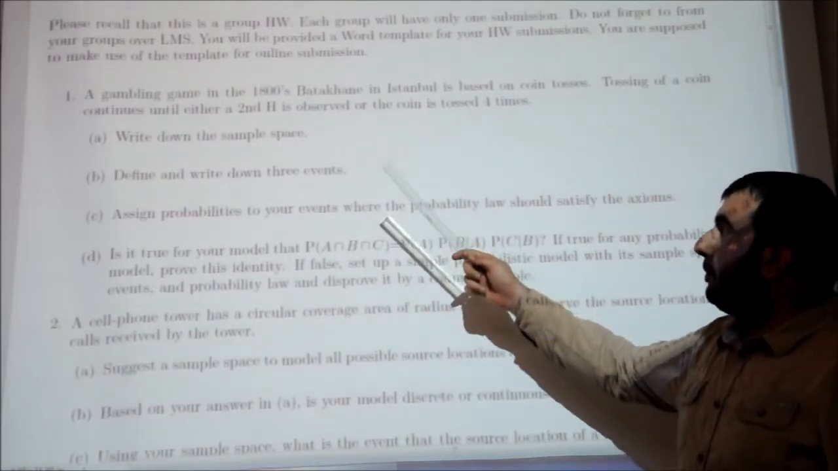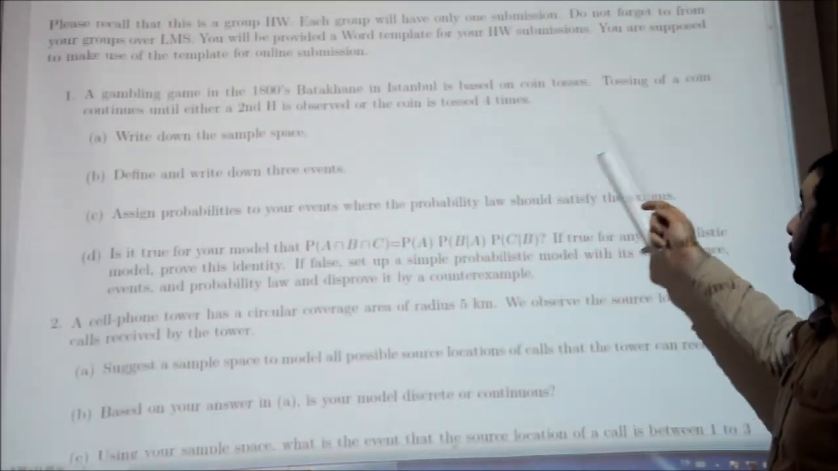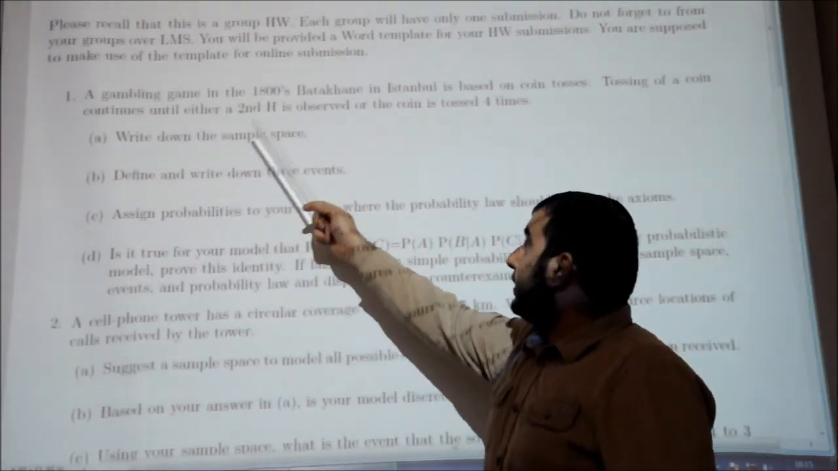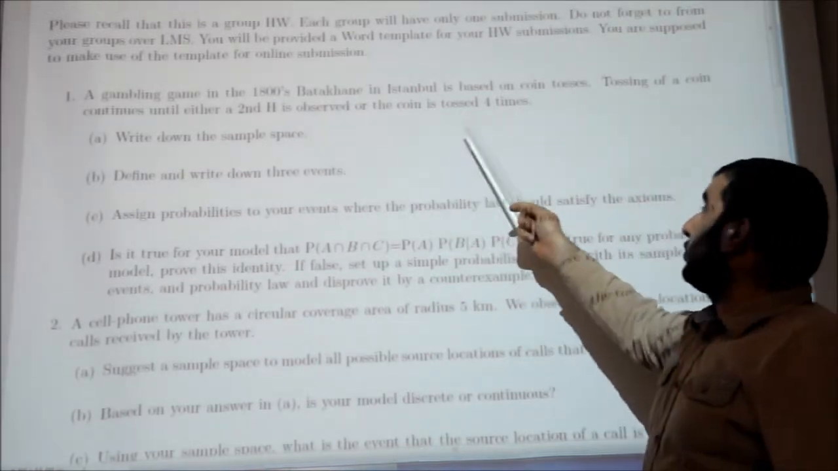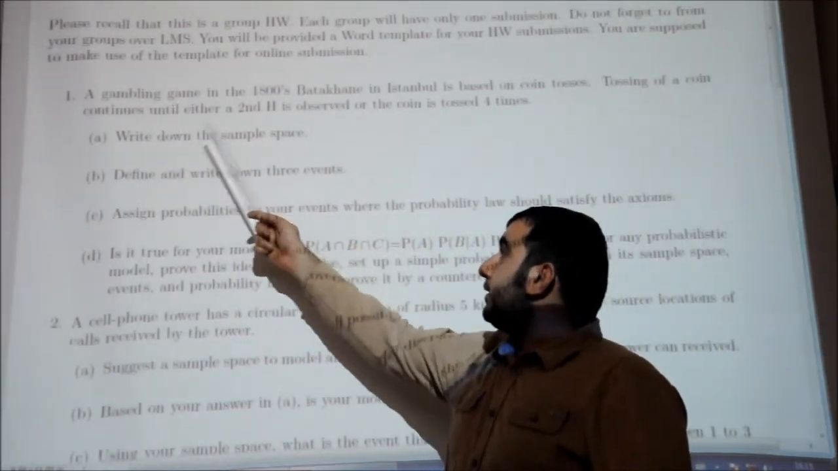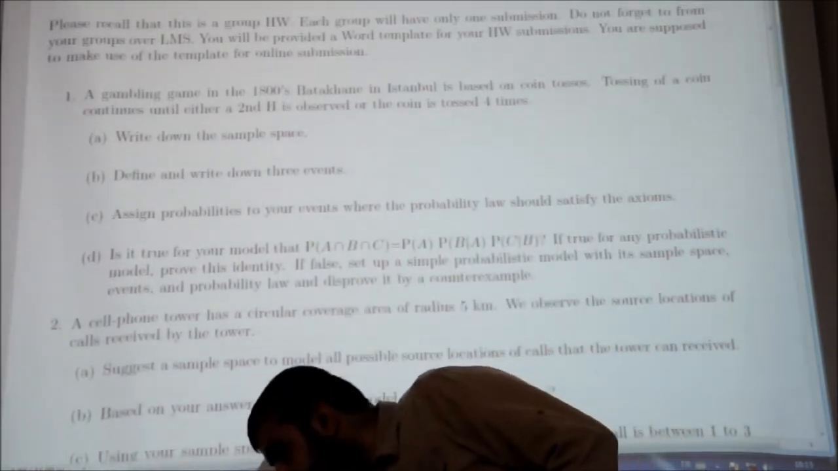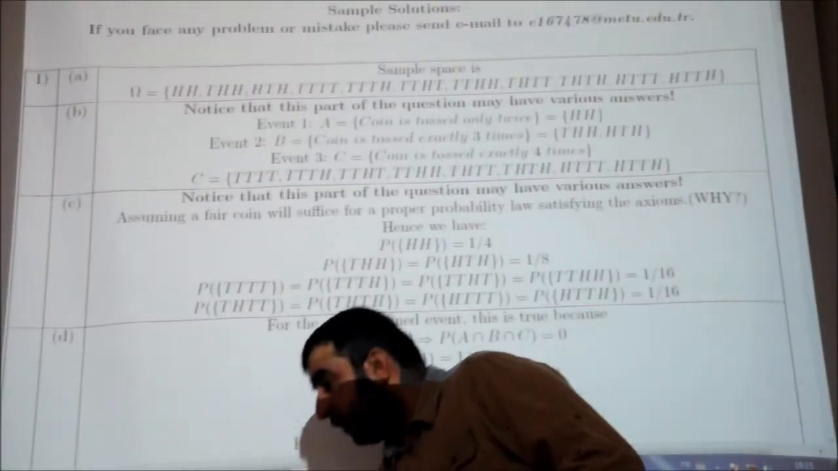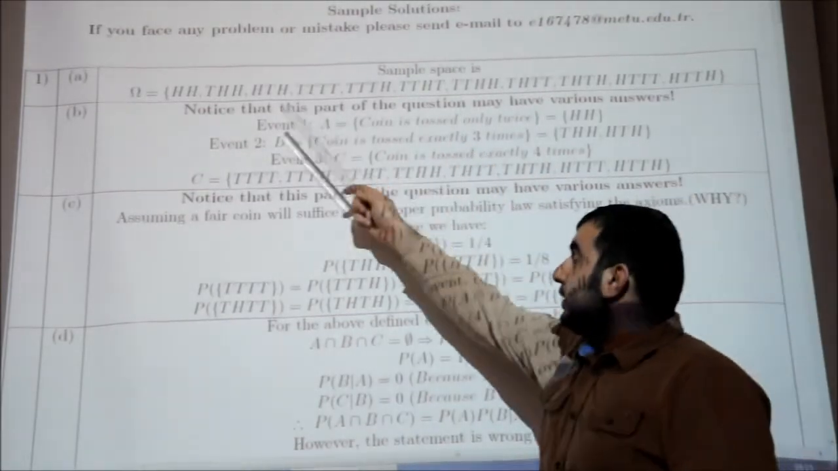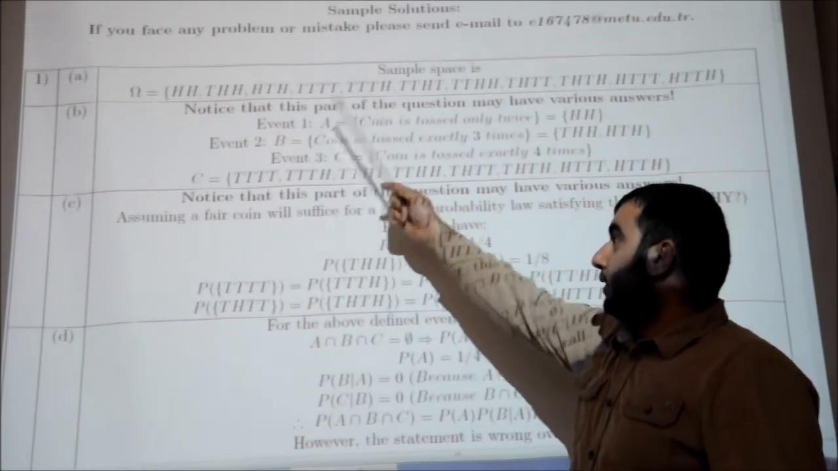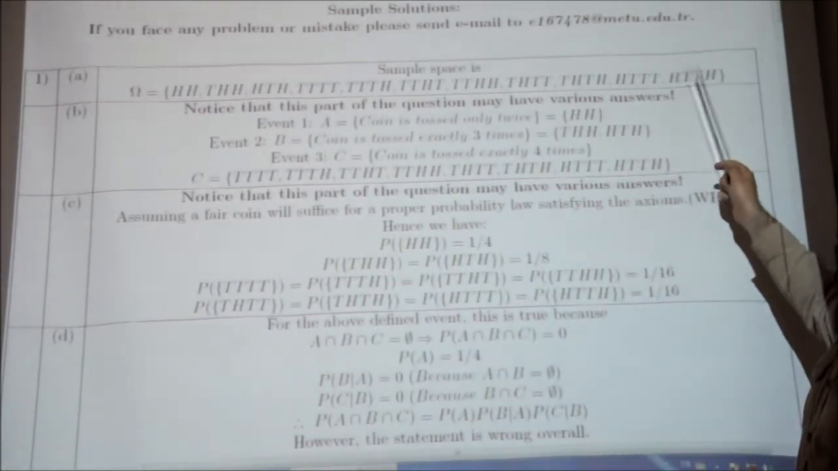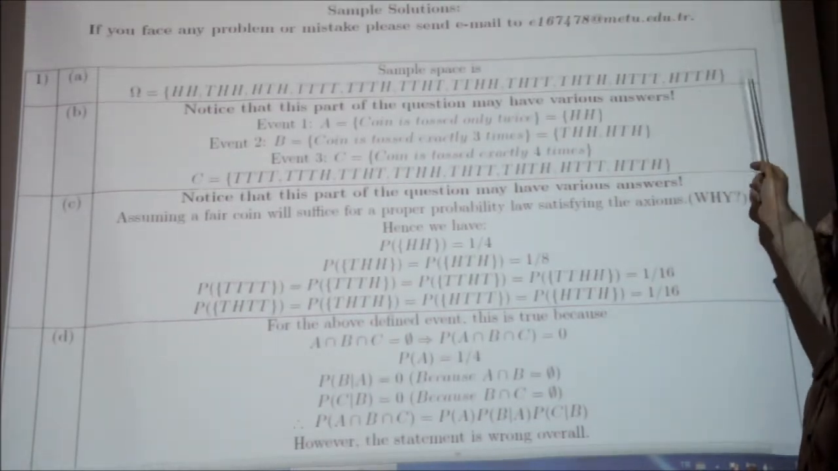In the first question, a gambling game based on coin tosses is considered. Tossing of a coin continues until either a second head is observed or the coin is tossed 4 times. Let's start with part A. It says to write down the sample space. The sample space can be written in this way. The coin is tossed until a second head comes, or the number of coin tosses reaches 4.